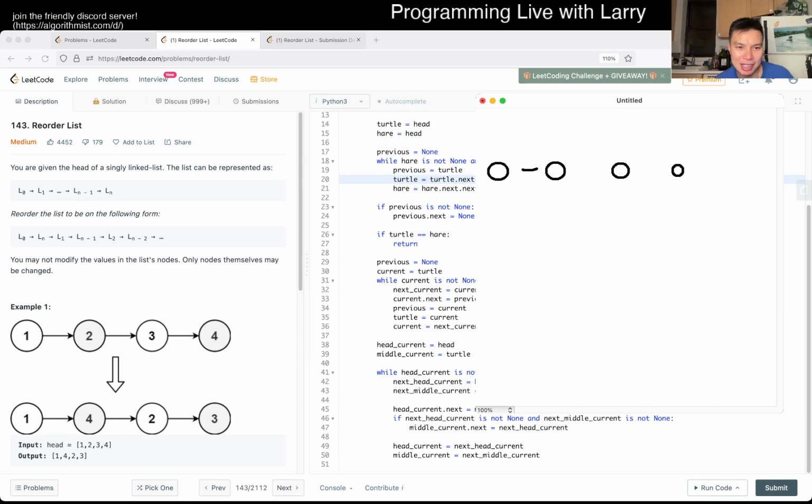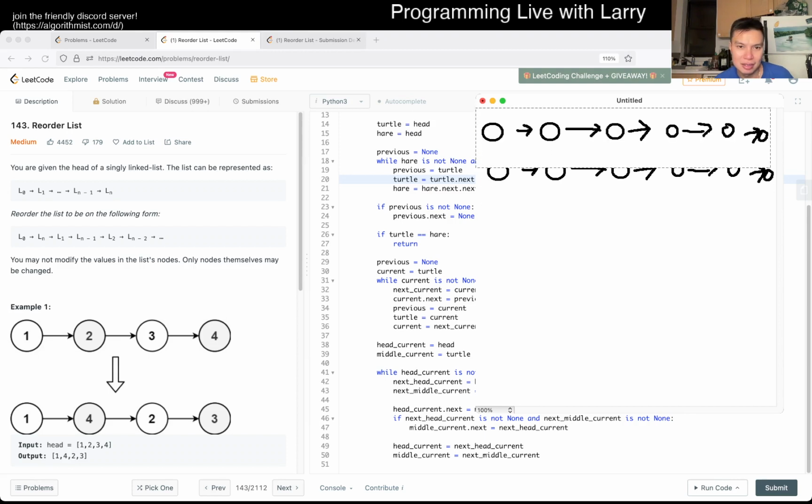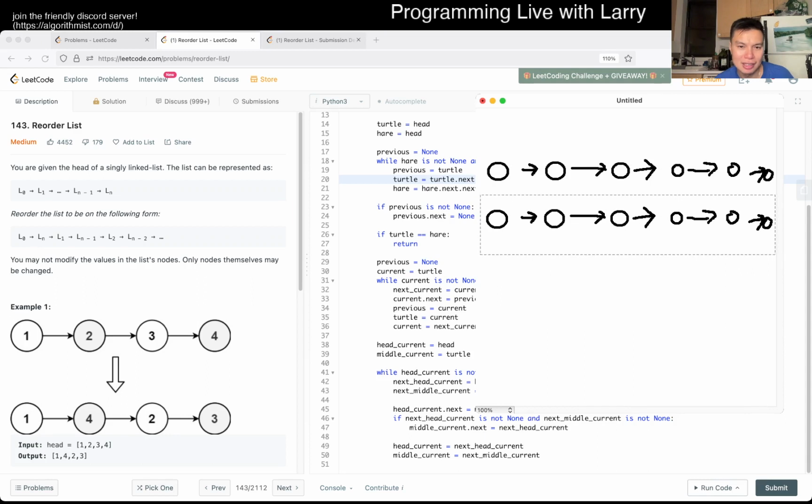So basically, you have something like this, right? Drawing with a mouse, excuse me, and it's something like that, right? And then the idea is that now you have this. You find the middle pointer just by the turtle and hare algorithm.